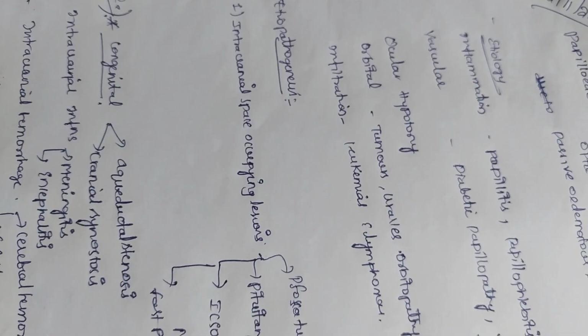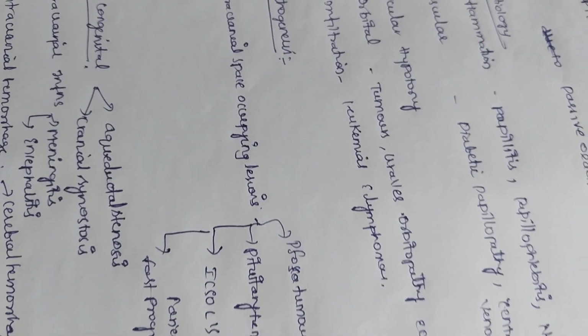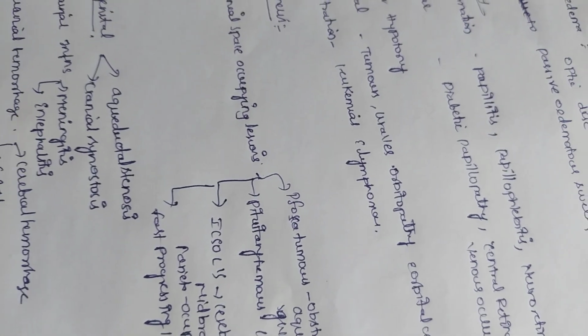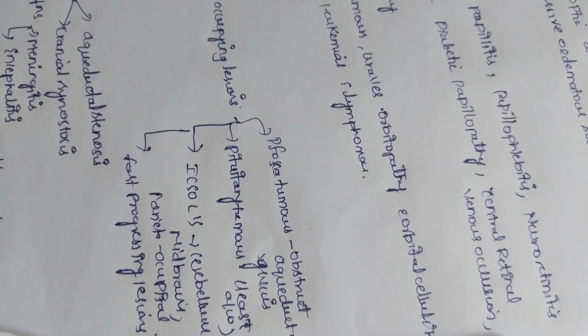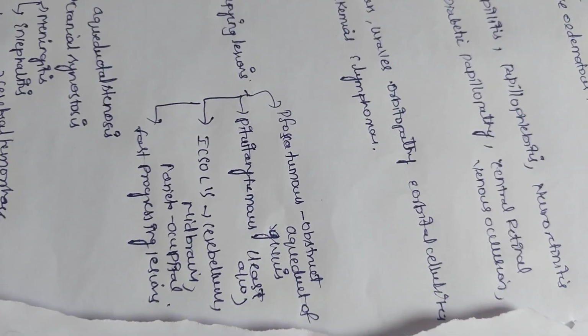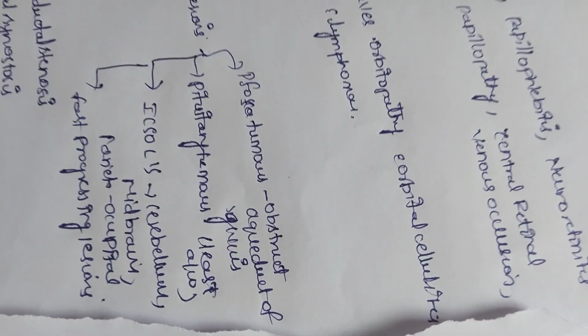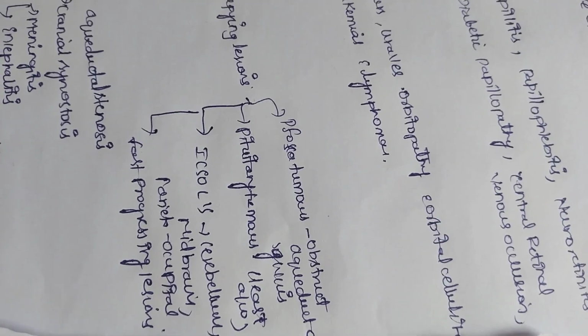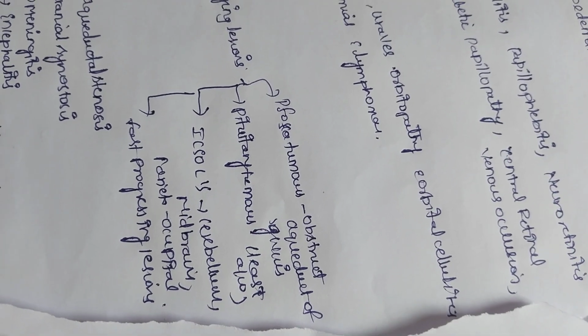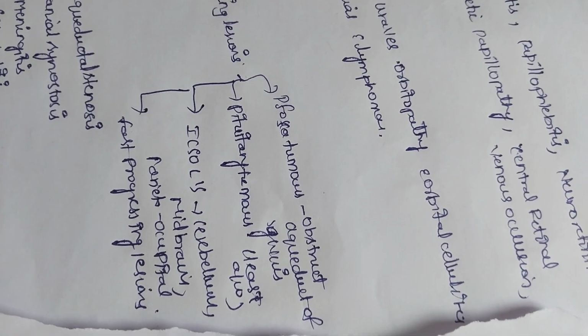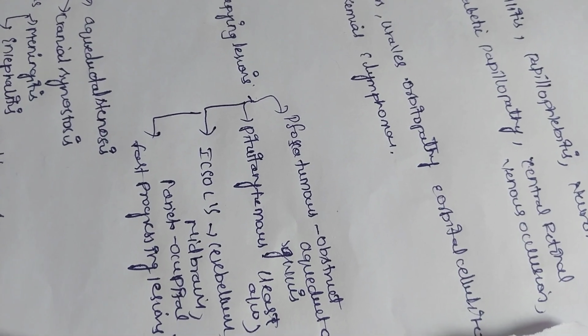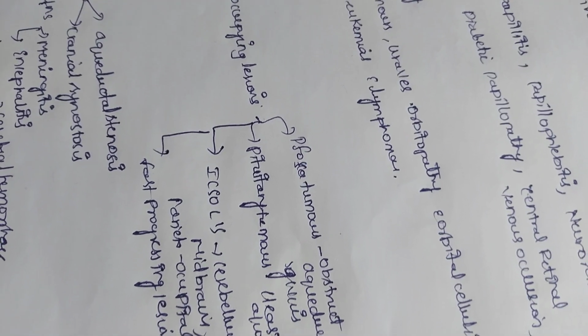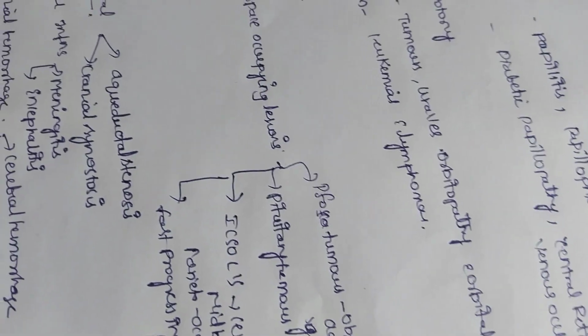Coming to etiopathogenesis, intracranial space occupying lesions, except in the medulla oblongata. We should exclude the medulla oblongata, and the remaining causes should be looked for. Posterior fossa tumors obstruct the aqueduct of Sylvius, which is present in the midbrain. Pituitary tumors are least associated with papilledema. Lesions in the cerebellum, midbrain, parieto-occipital region, and fast progressive lesions will develop papilledema faster than slow progressive lesions.